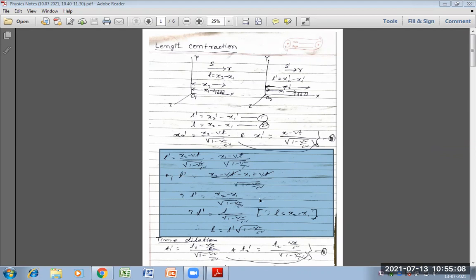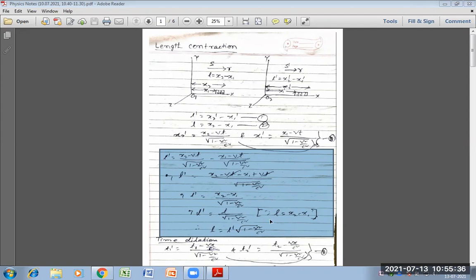We know that x2 minus x1, from equation 2, is equal to L. So in place of x2 minus x1, we can write L. Means L dash is equal to L divided by root under 1 minus b square by c square.